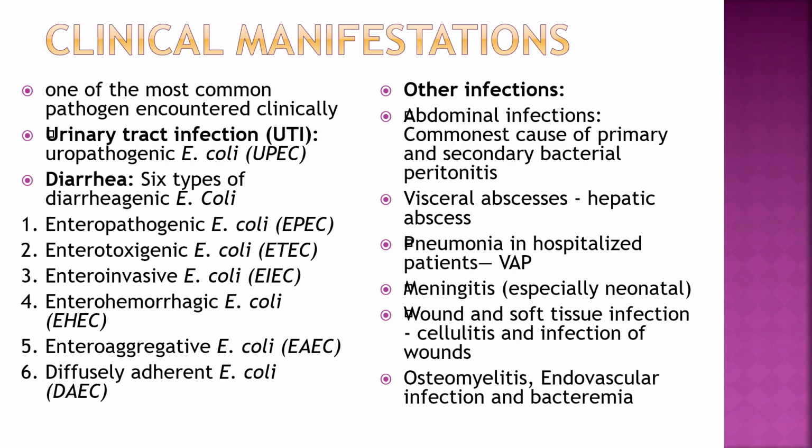Other infections: abdominal infections, commonest cause of primary and secondary bacterial peritonitis, visceral abscesses, hepatic abscess, pneumonia in hospitalized patient, VAP, meningitis, especially neonatal, wound and soft tissue infection, cellulitis and infection of wounds, osteomyelitis, endovascular infection, and bacteremia.